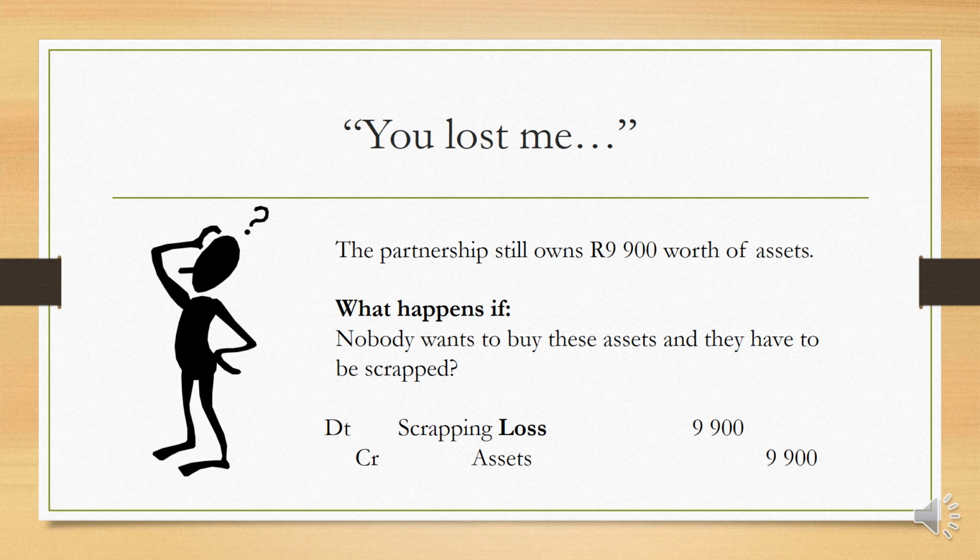What do I mean when I'm telling you there's a risk of loss? So if the partnership still owns assets, they have the risk of having to impair these assets or giving these assets away, as nobody would like to purchase them, as there's no market for these assets. This would relate into this journal where you would debit a scrapping loss and credit your asset to get it out of your books, and this would lead to a loss that would have to be shared between the partners.